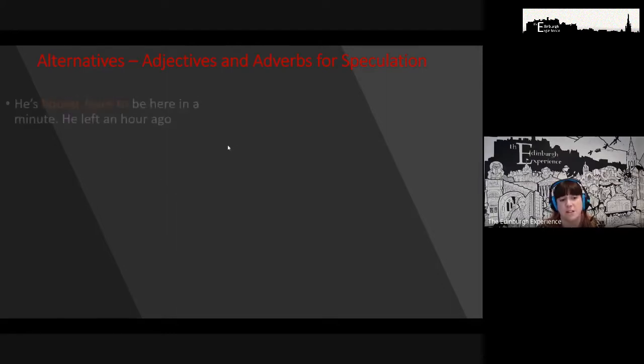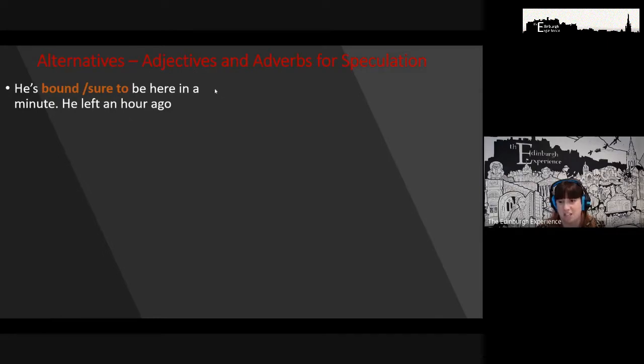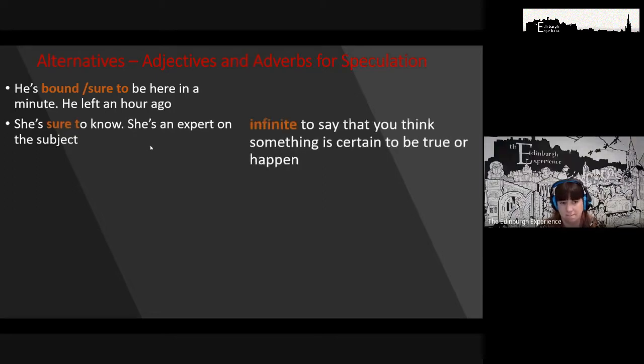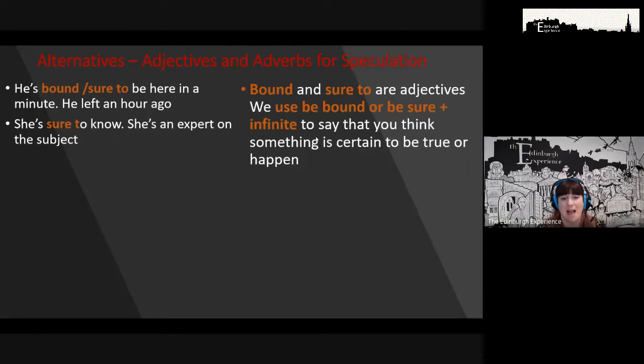Okay, so some alternatives that we can use here, guys. If we start, first of all, with some adjectives that we can use for speculation. So we have two adjectives here, bound to and sure to. Yeah, these have the same meaning. They're both adjectives, and we are always following them with an infinitive, but this time we do use to because they're not modal verbs.